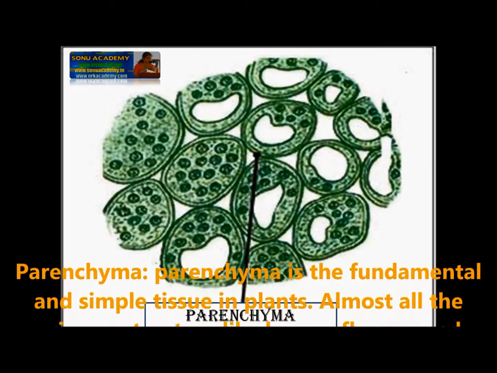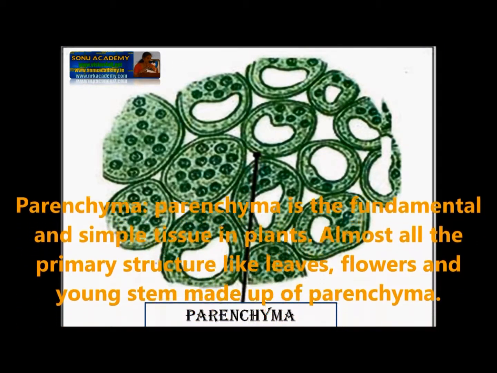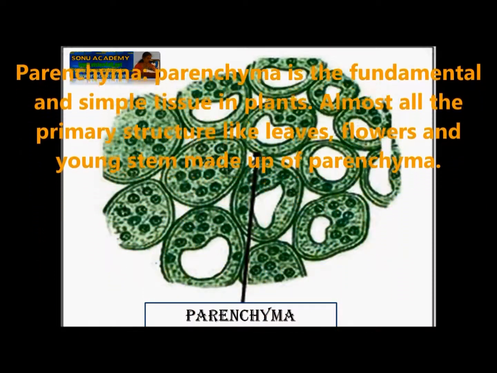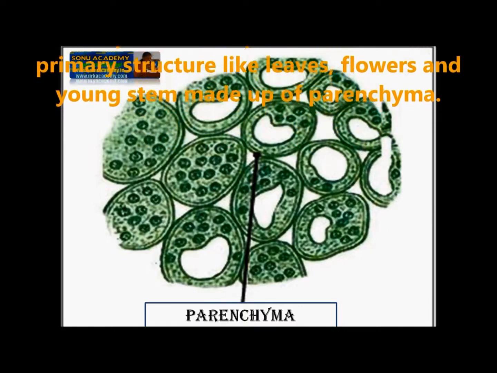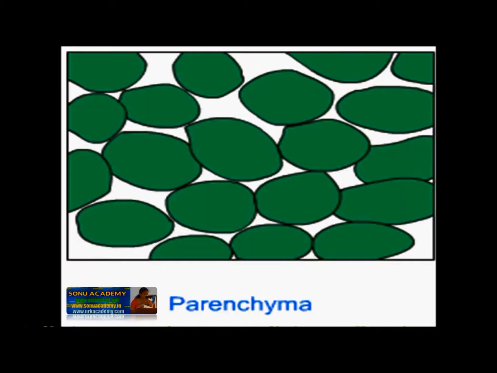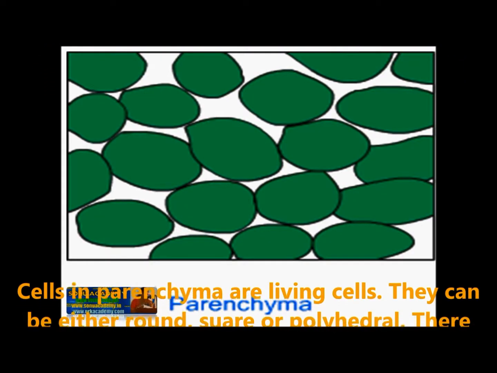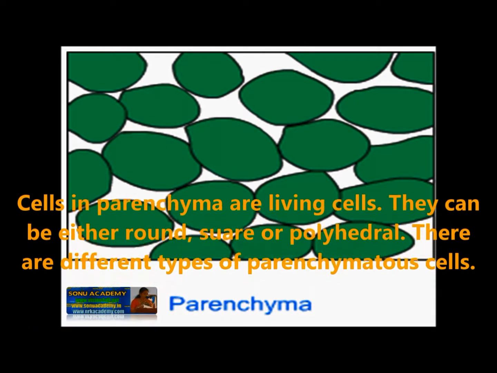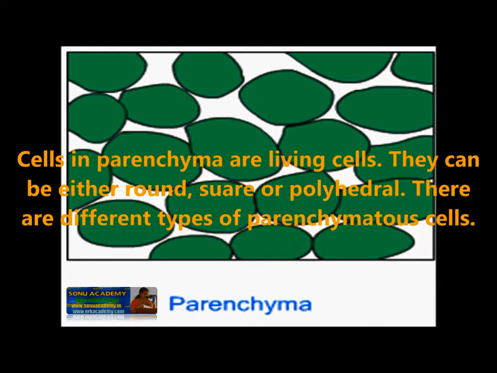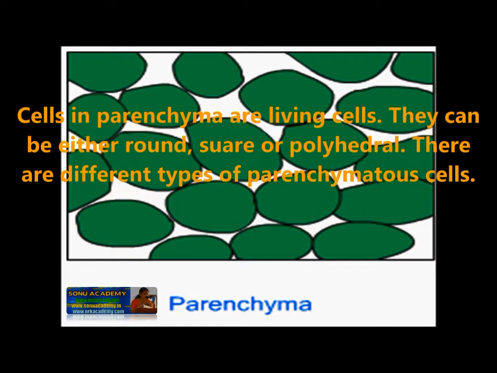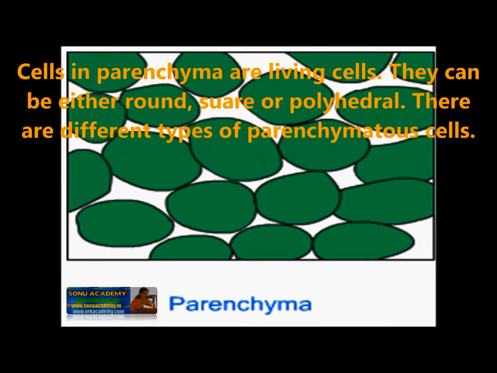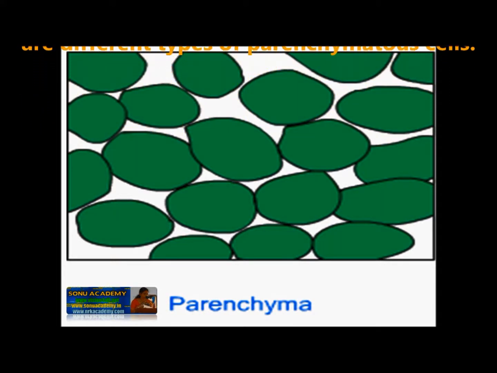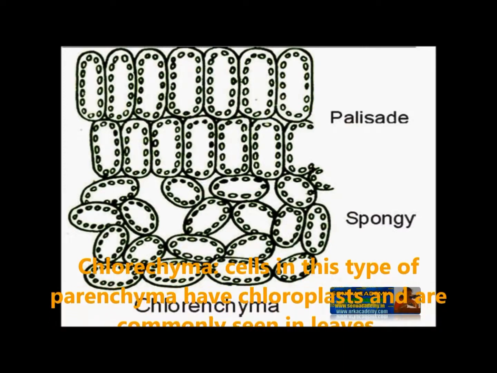Parenchyma. Parenchyma is the fundamental and simple plant tissue. Almost all the primary structures like leaves, flowers, and young stems are made up of parenchyma. Cells in parenchyma are living cells. They can be round, square, or polyhedral. There are different types of parenchymatous cells: chlorenchyma, aerenchyma, storage tissue, and water storage tissue. Let us see about the chlorenchyma.